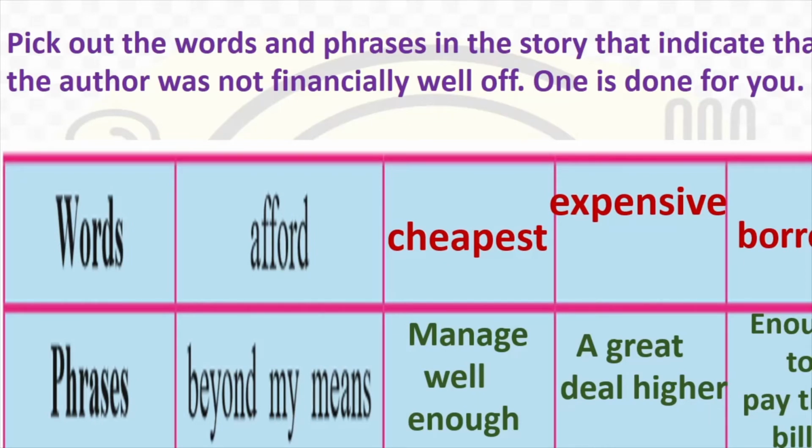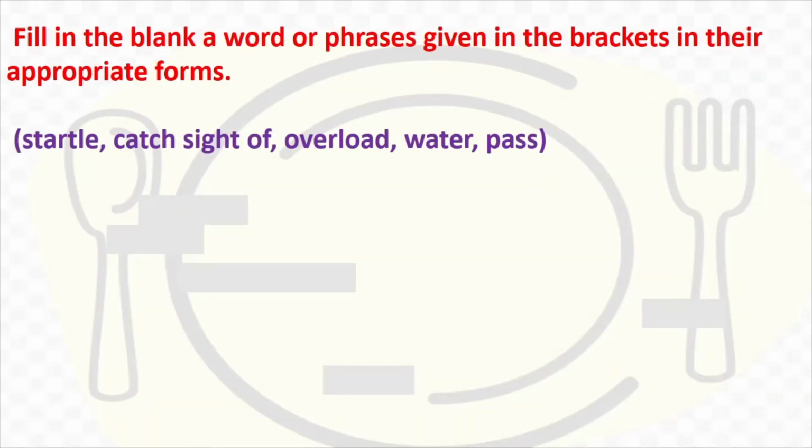Now, let's move on to the next exercise. Again, you have to fill in the blank with a word or phrase given in the bracket in its appropriate form. So here you have the base word or a phrase. You have to make appropriate changes to the word or to the phrase and then fill in the blank. The words are startle, catch sight of, overload, water, and pass. Now let's look at the sentences.